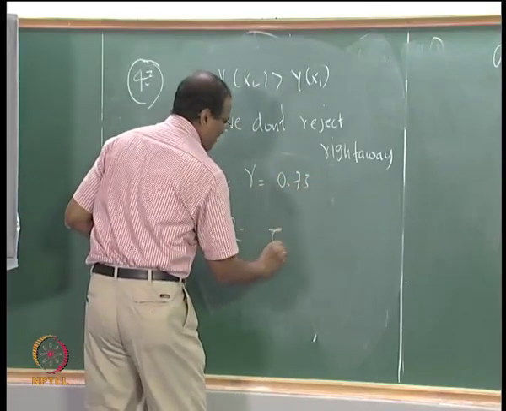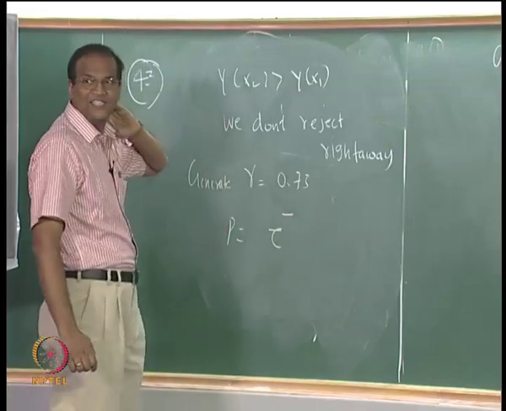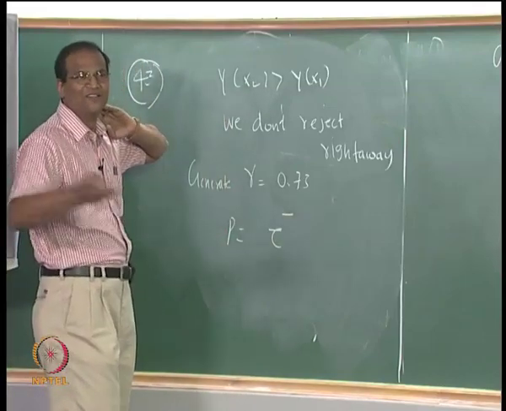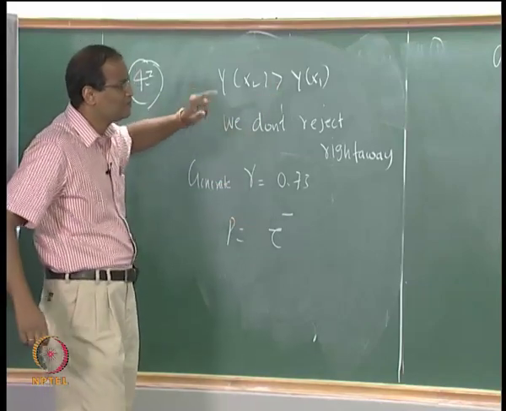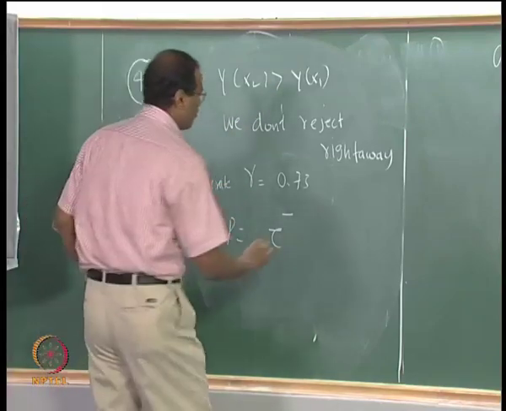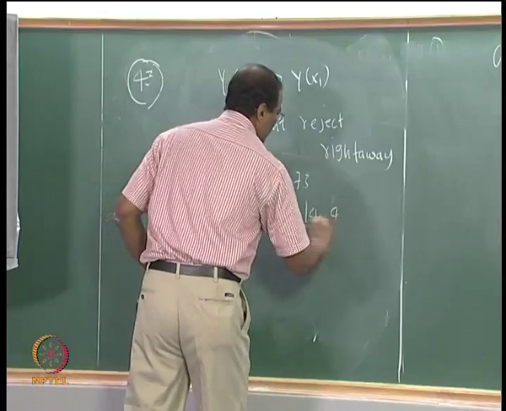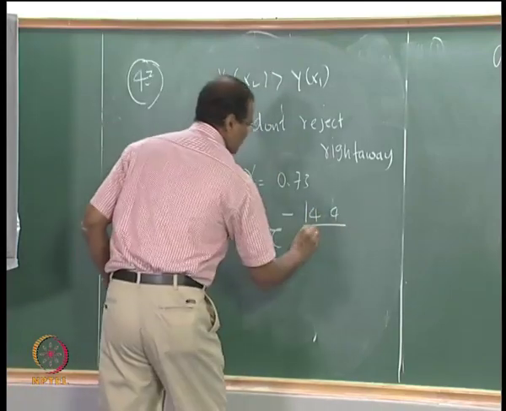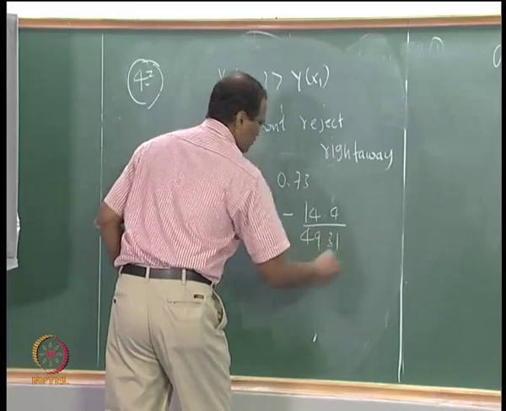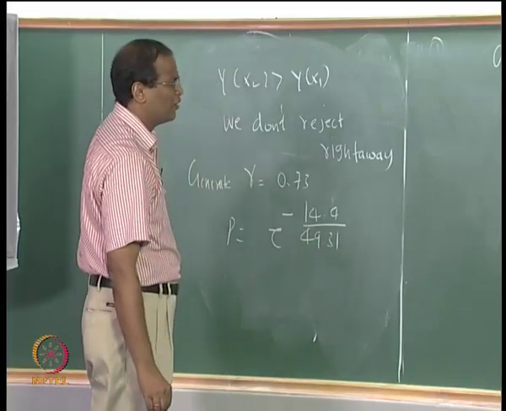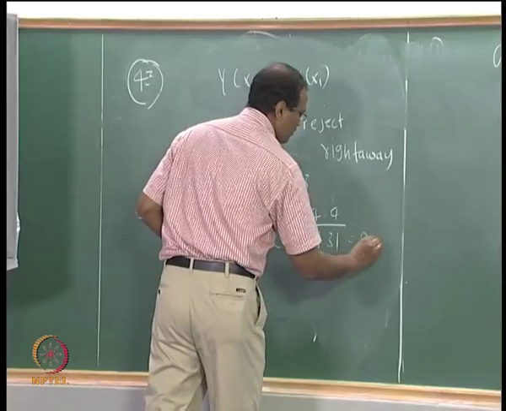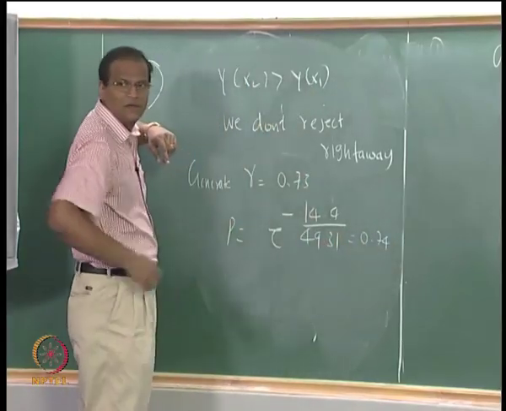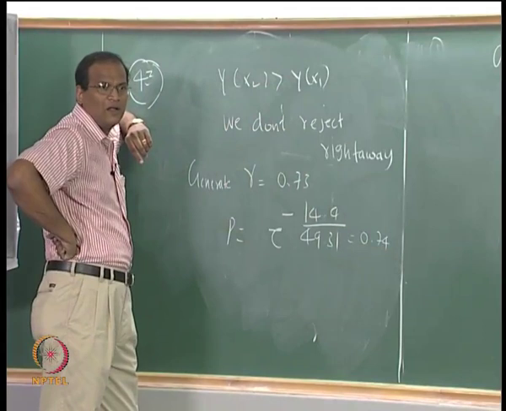E to the power of minus, rejected. I am so happy, I can stop the e to the power of minus 14.4. 49.31. Okay. What is this? 7? Then how can you reject? Accept.